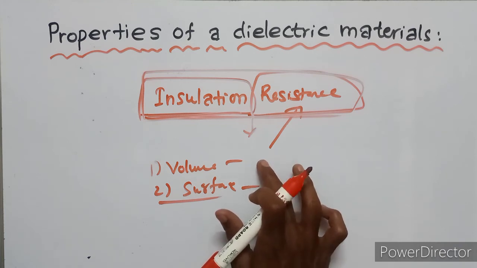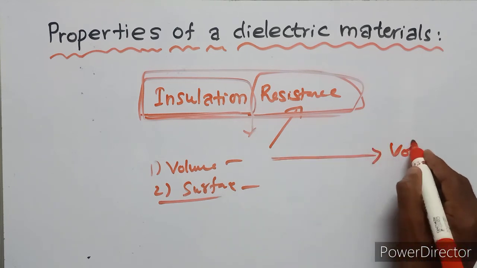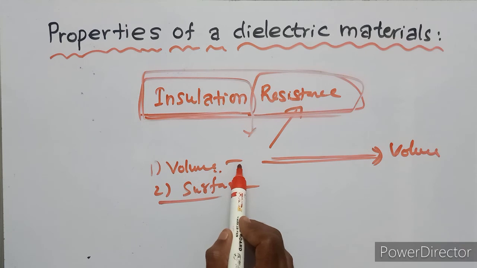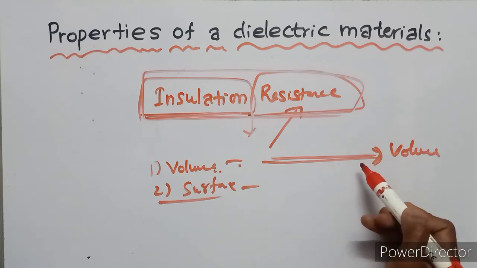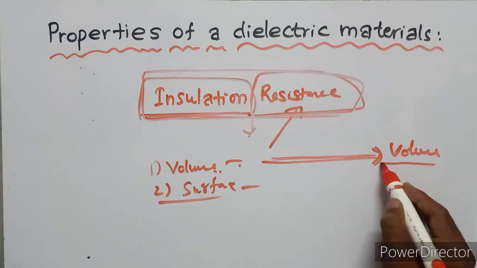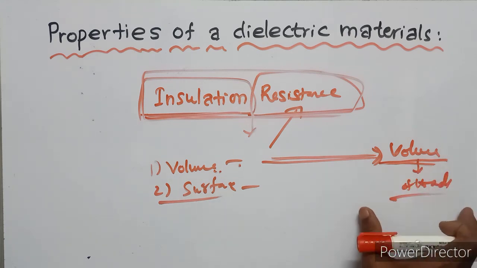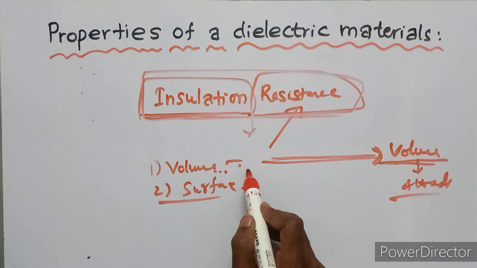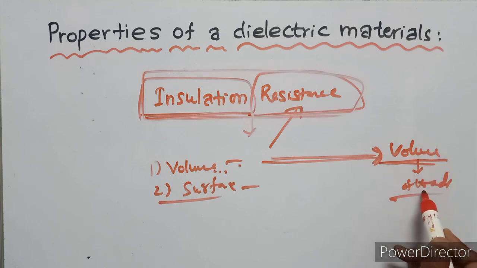The volume resistance is the resistance offered to the current which flows straight through the volume of the dielectric material.